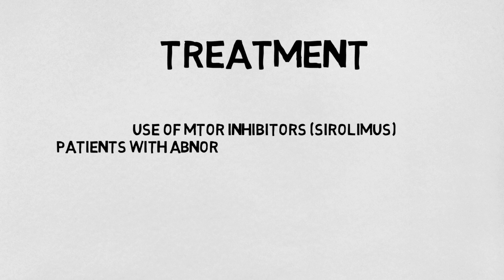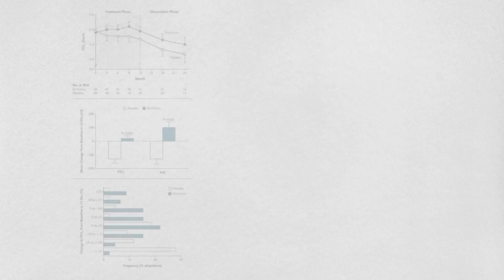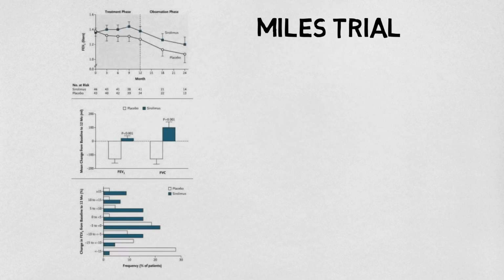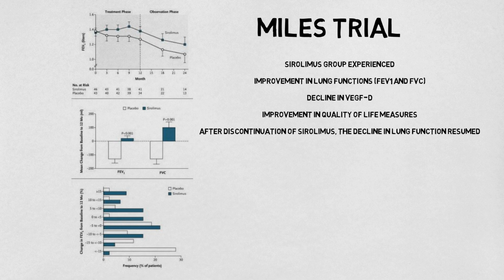To date, there is no cure for LAM. The use of mTOR inhibitors such as sirolimus is recommended in LAM patients with abnormal and declining lung function. This recommendation is based on the results of the MILES study, a multicenter randomized control trial where sirolimus has been shown to improve lung function, reduce levels of VEGF-D, and improve quality of life measures. After discontinuation of sirolimus, these patients continue to have a decline in lung function.